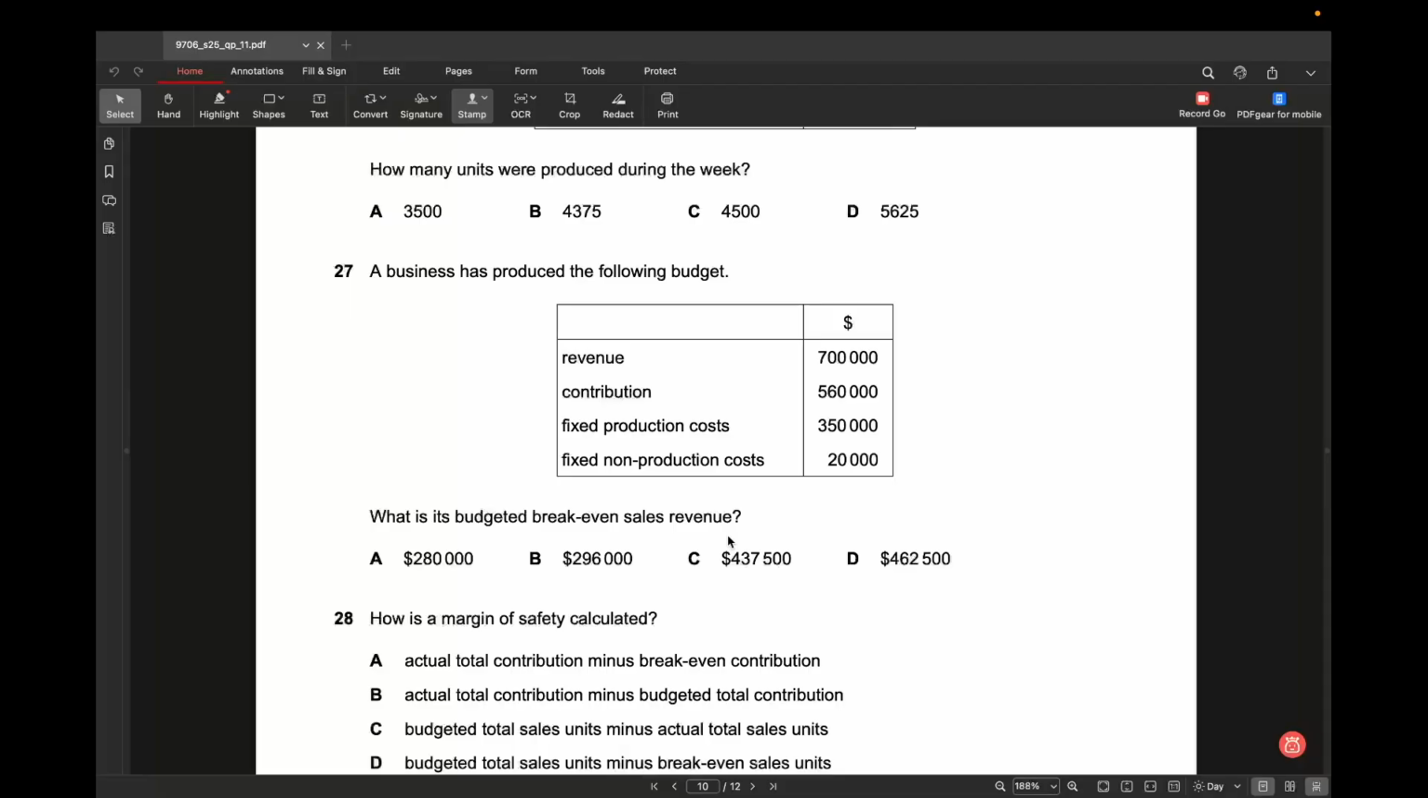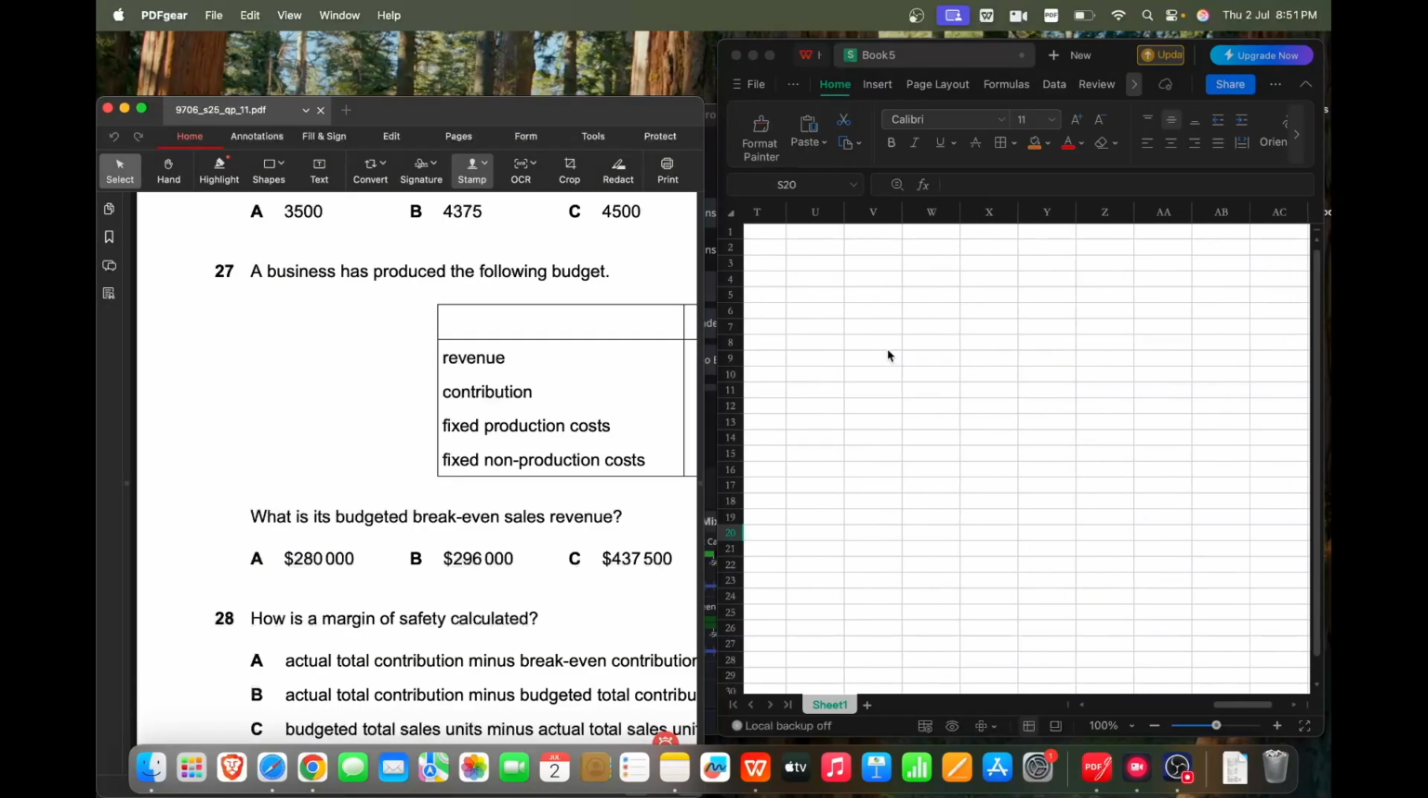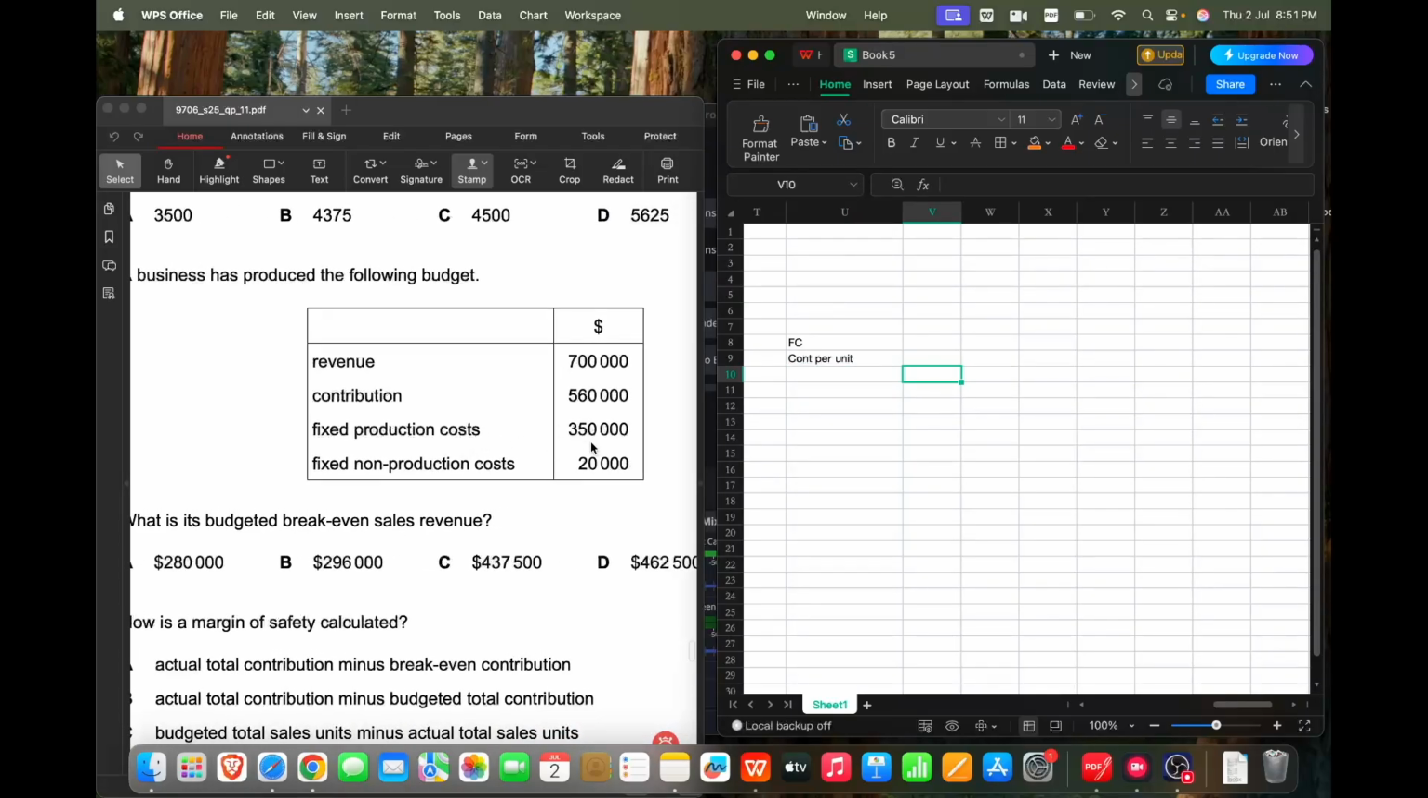Okay, so in order to calculate break-even revenue sales, first we need to calculate break-even point, and break-even point can be calculated with this formula, which is fixed cost divided by contribution per unit. Now in this question we don't have contribution per unit, so there are two ways that you can solve this. Let's use the easy method first, and then we'll do the assumption method second.